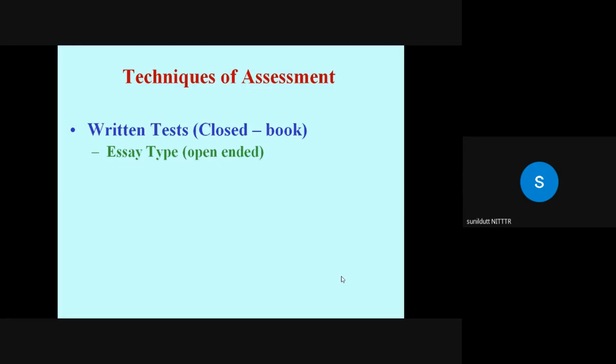For example, the question is like, write a short note on semiconductor, or describe the applications of law of supply and demand in the real world, or write a scientific evaluation of the Copernican theory of the solar system, include scientific observations that support your statement. This is highly open-ended, highly global.